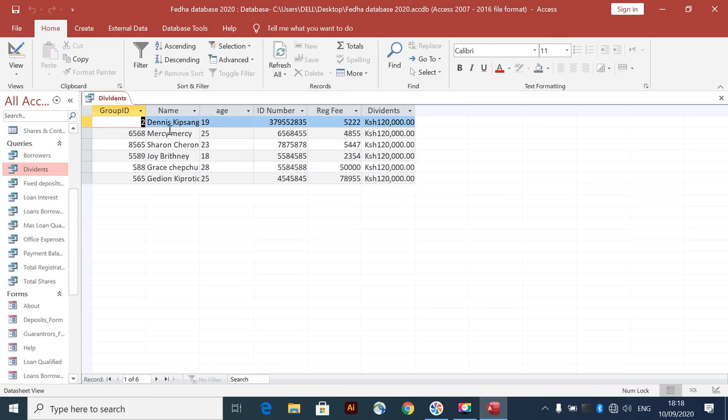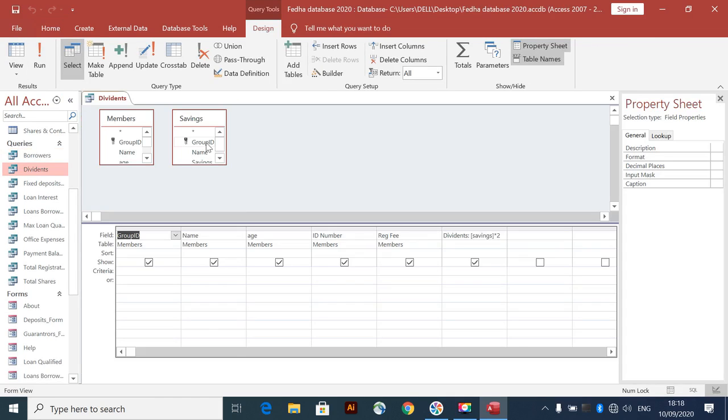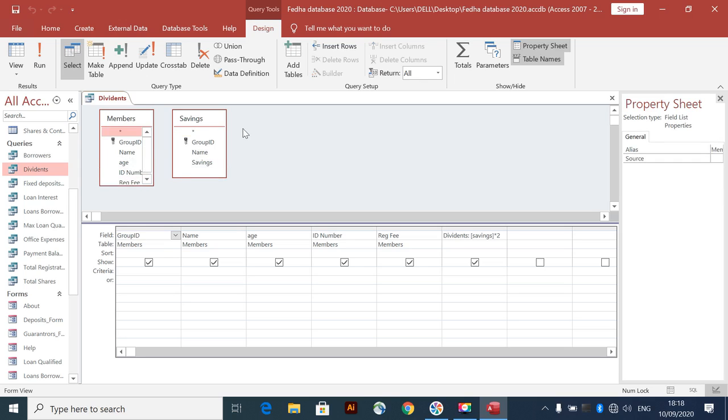So the next query is the dividends, where the dividends are calculated. Let's go to this. We have two tables here, the members and the savings. There's a link between these two tables. Every member has his savings, and these are primary keys. With this primary key, you cannot claim the savings of another person. The primary key will act on that.